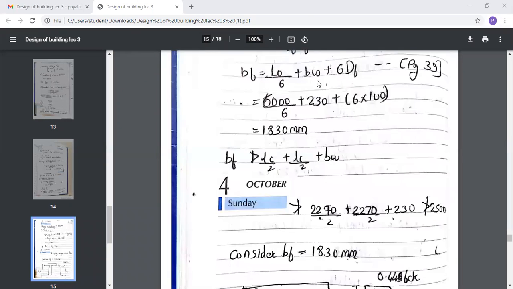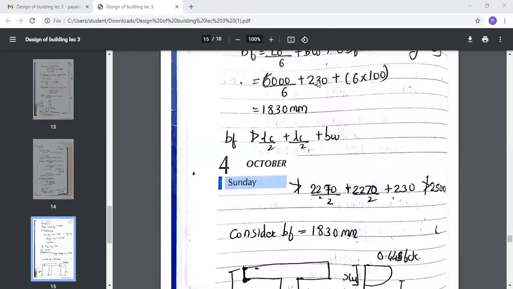Now your value for the width of flange should not be greater than Lc by 2 plus Lc by 2 plus Bw. So your Lc comes up to be 2270. See your previous step, it is 2270 by 2 plus 2270 by 2 plus the width, that is 230, and the value comes up to be 2500. So it should not be greater than this value. Already our value is 1830 only.